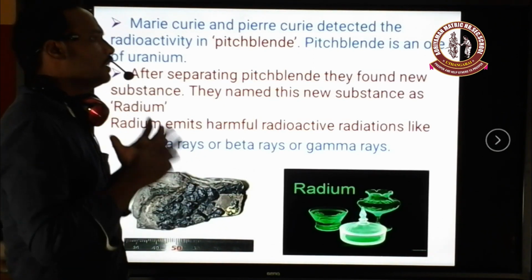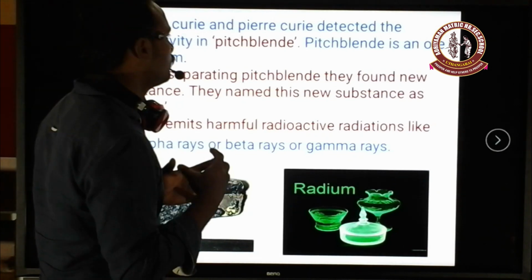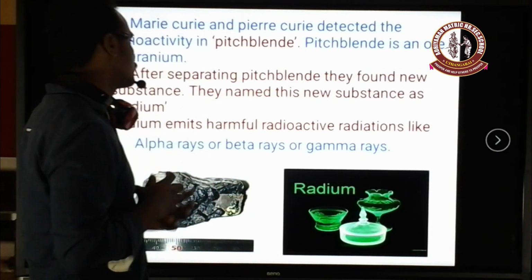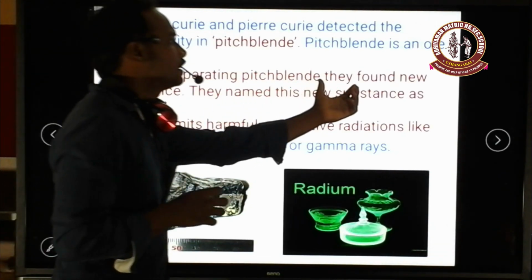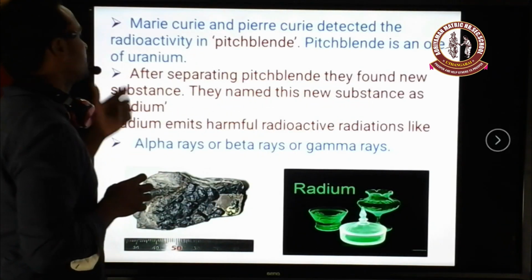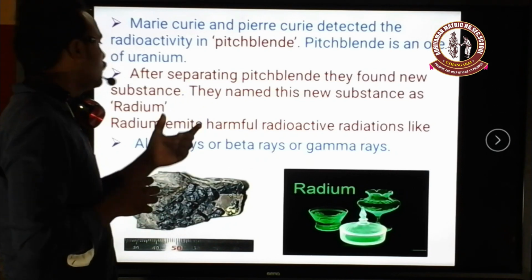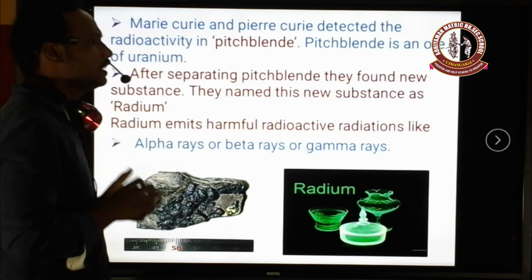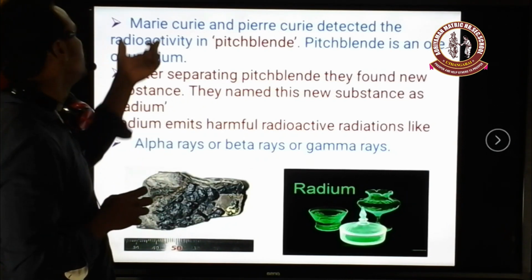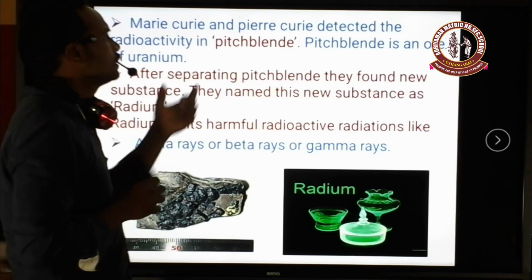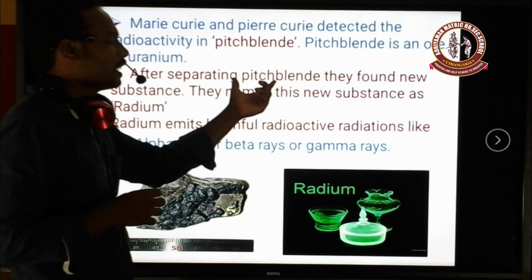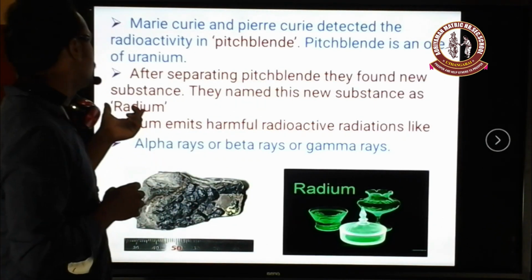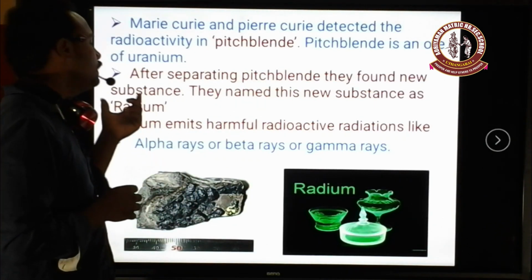They kept trying to find out what was happening inside the pitchblende. After separating the pitchblende, it was separated into a new substance. The new substance is called radium. Radium was discovered by the scientist Marie Curie and her husband Pierre Curie. Both of them separated the pitchblende from the uranium ore and discovered the new element called radium.